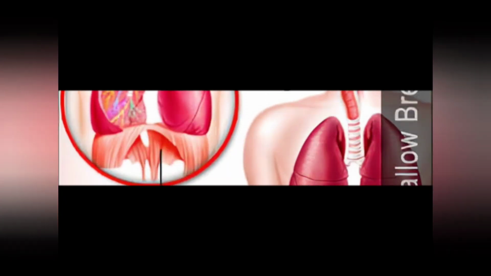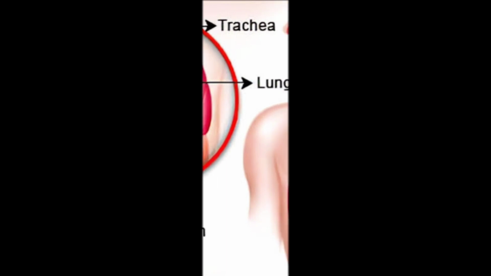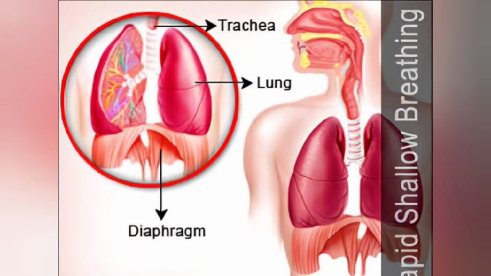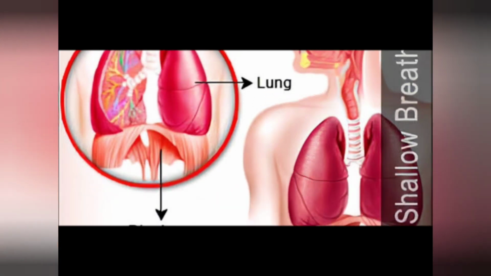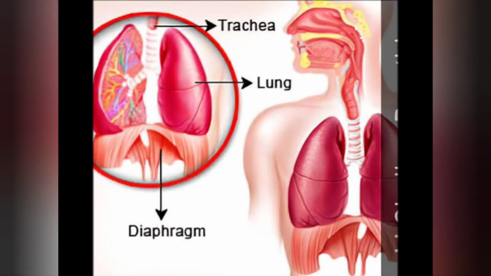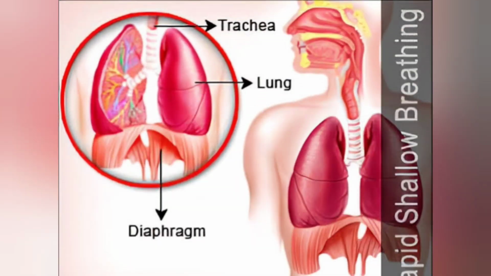Some of the common symptoms of metabolic acidosis include rapid and shallow breathing, confusion, fatigue, headache, sleepiness, lack of appetite, increased heart rate, and breath that smells fruity, which is a sign of diabetic acidosis.